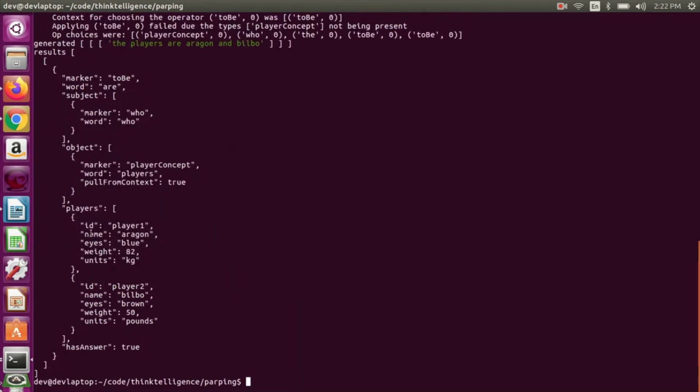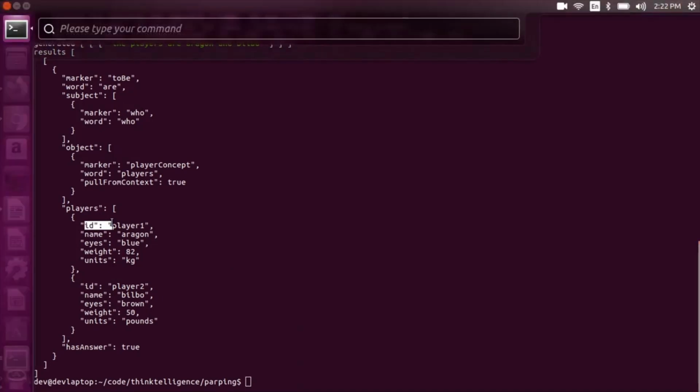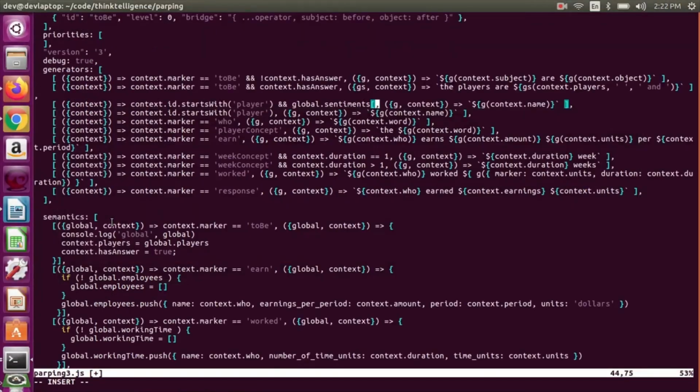Okay, so that's the context we're running in that generator. So we know that field's set to the ID, so we can use that. So use the ID to get the sentiment, and then just check if it's like, and then if it's like, we'll have it print out like Aragon of eyes blue.